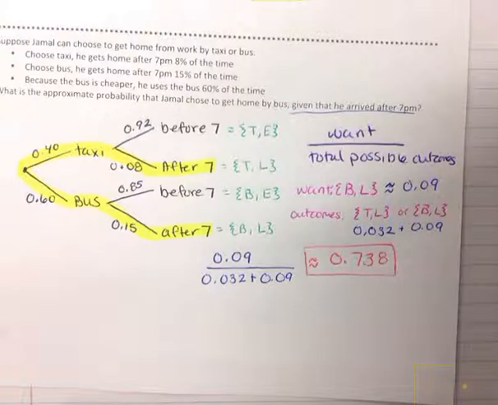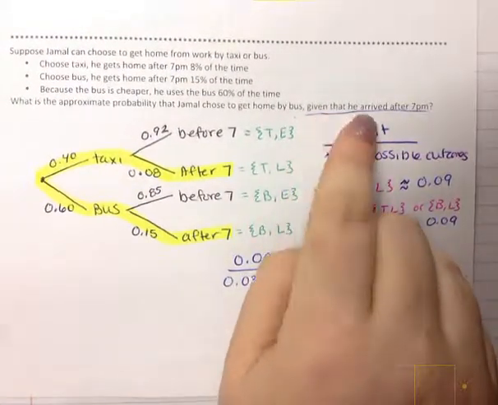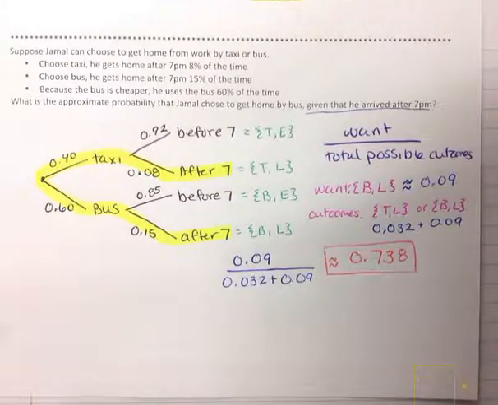So this is a little bit more of a challenging problem only because you have to focus on the fact that it says given that, and that given that tells you that your possible outcomes have to be using that information.